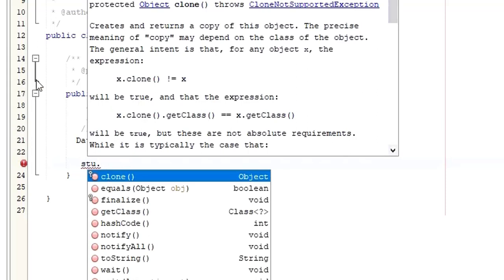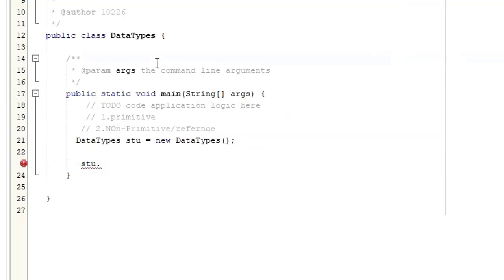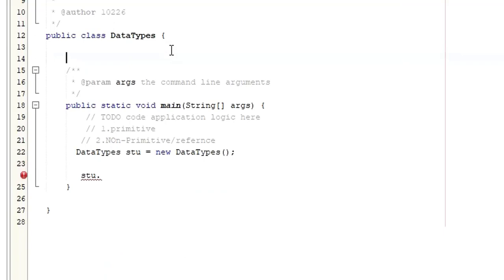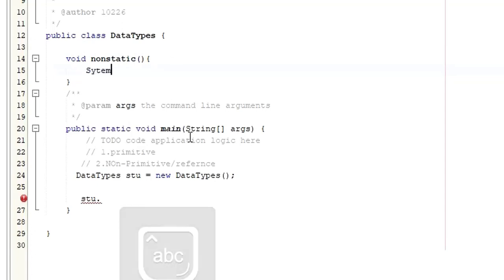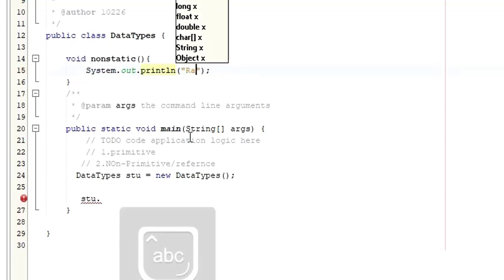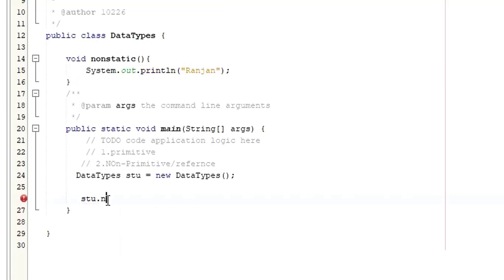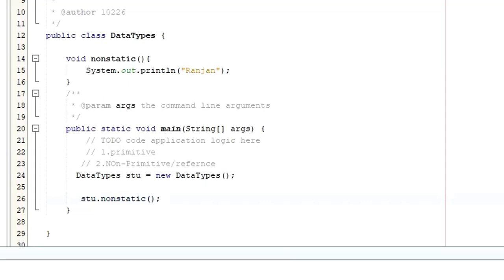Since I don't have any method here, for the sake of time, let me just create a method here. I can say void non-static, whatever. Inside I'm just going to say system.out.println, and pass a message. Let me say Ranjan as a message. If I want to call that method, I'm just going to say stu dot non-static. So when I save and run, it should return Ranjan as a message. As you can see here, Ranjan as a message.